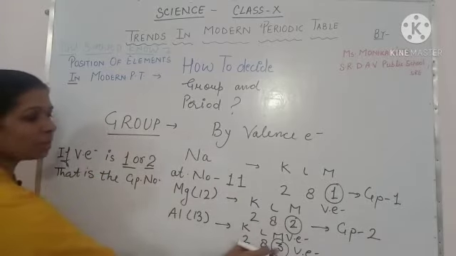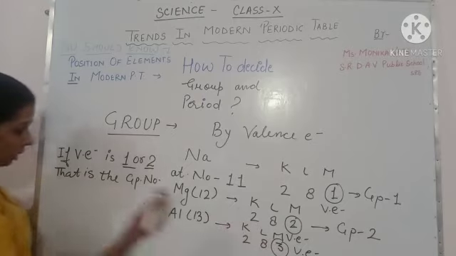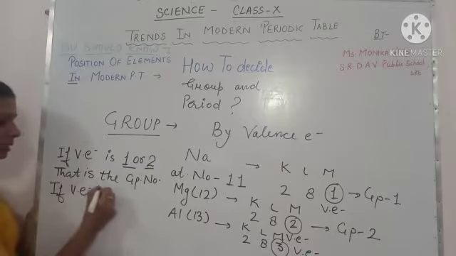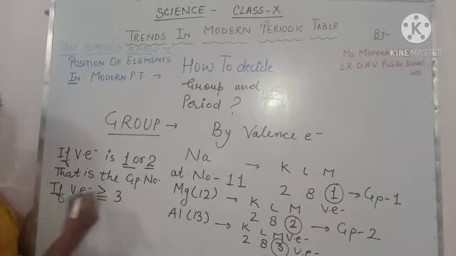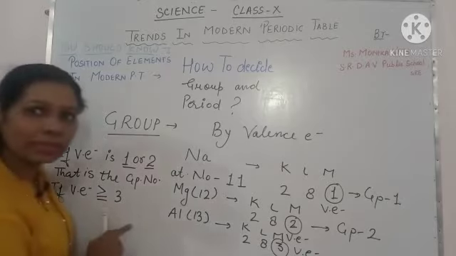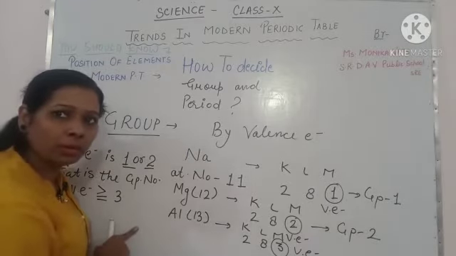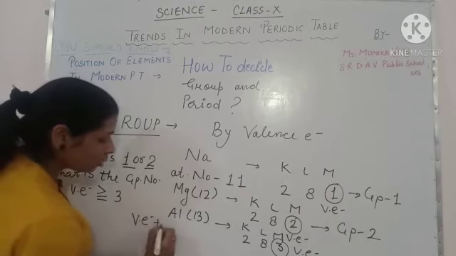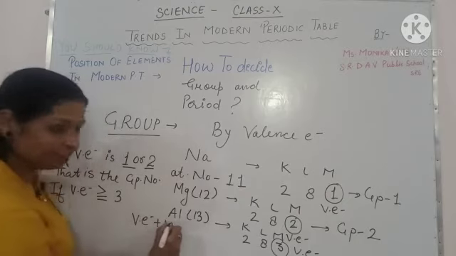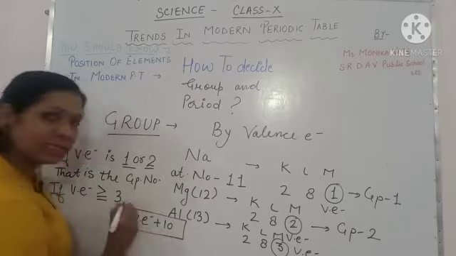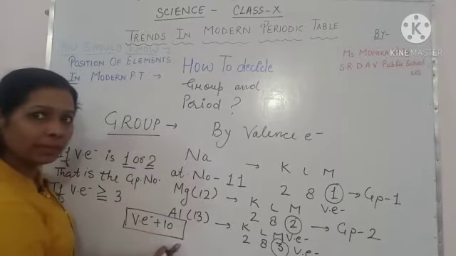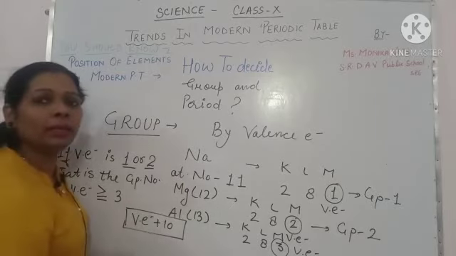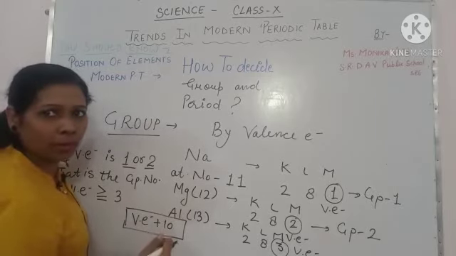But if valence electron is greater than or equal to 3, in that condition, valence electron plus 10. Remember this thing, valence electron plus 10. That means आप valence electron में 10 plus करोगे, then you decide the group number of that element.